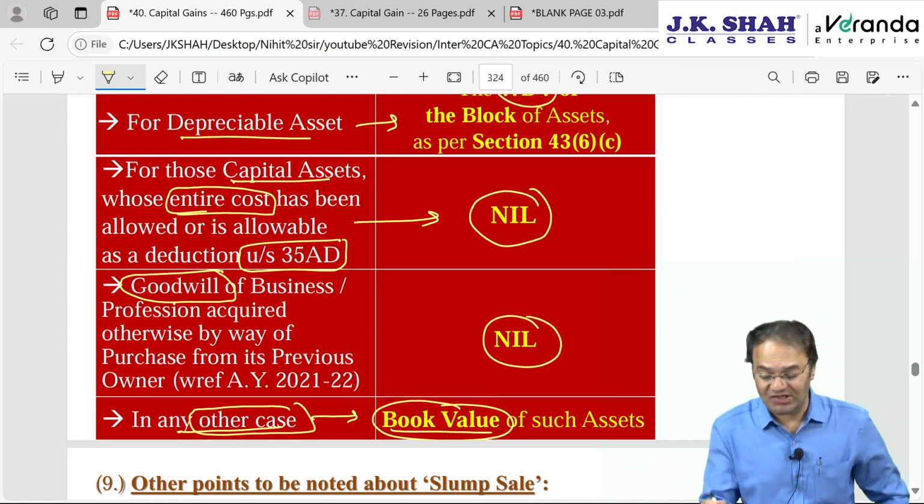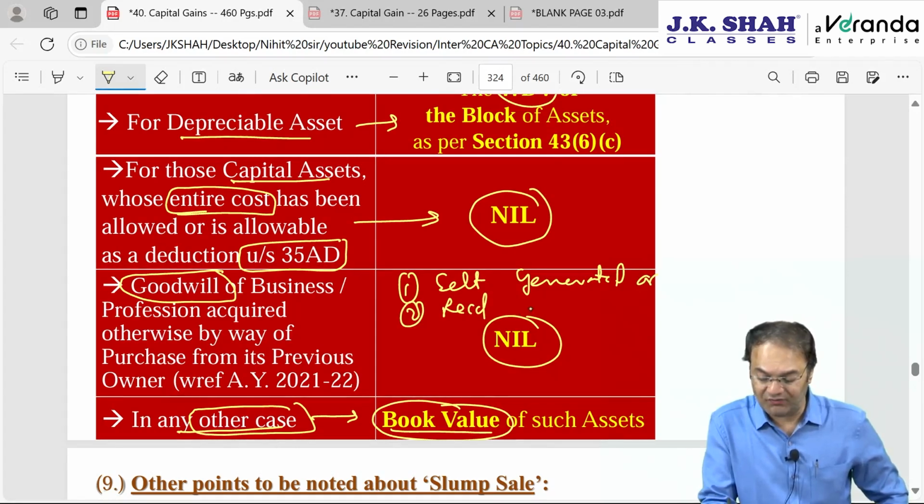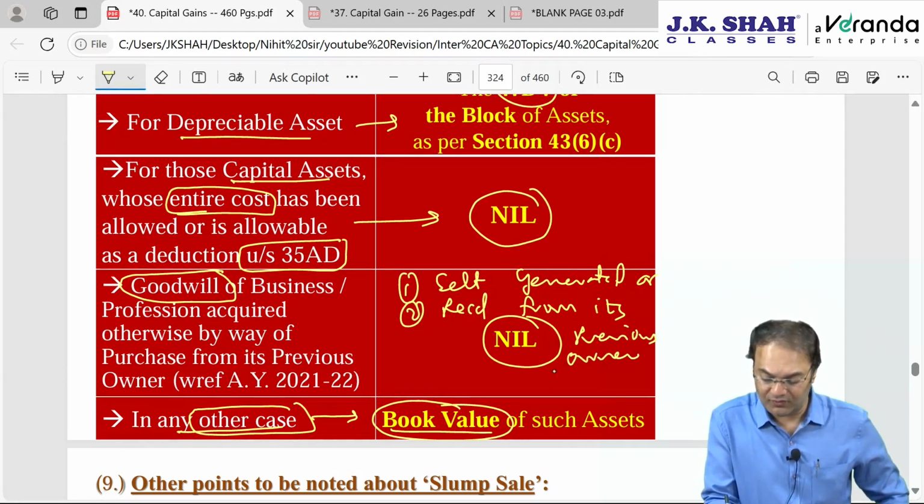That means either it is self-generated, then also take the value to be nil, or received from previous owner otherwise than by way of purchase, for free.